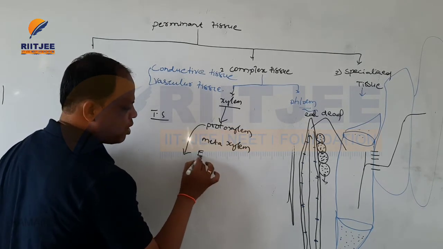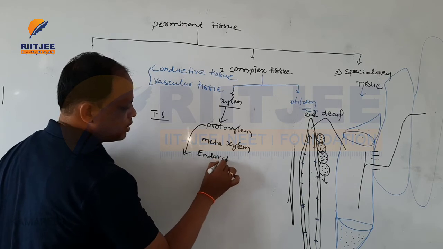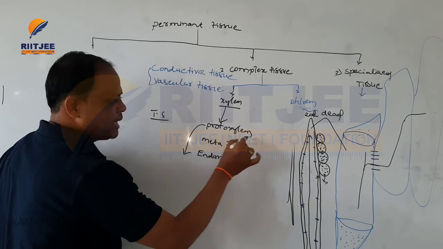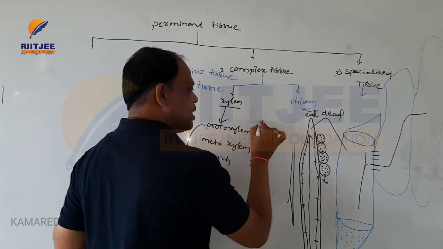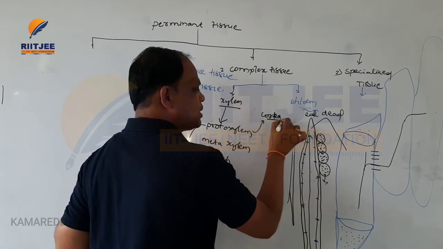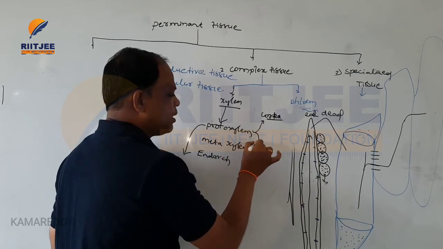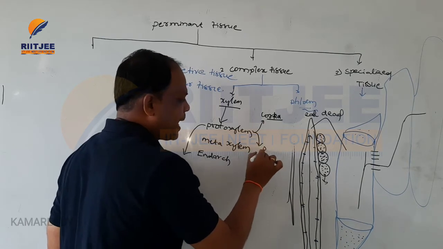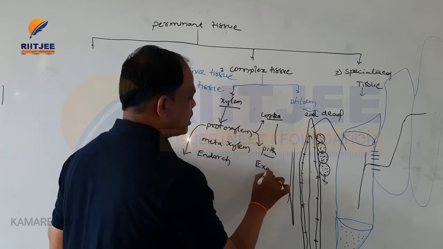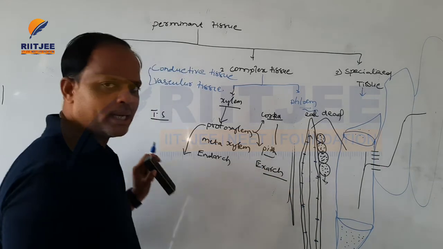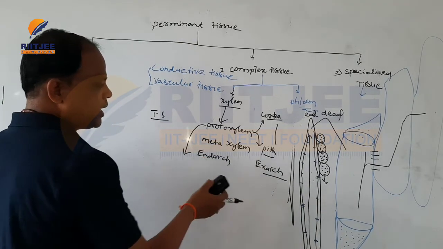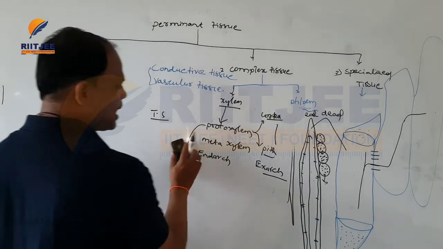That type of position is called endarch. And where the protoxylem lies towards the cortex side, outside, and the metaxylem is present toward the pith side, that position is called exarch. Okay, so this is the xylem part.